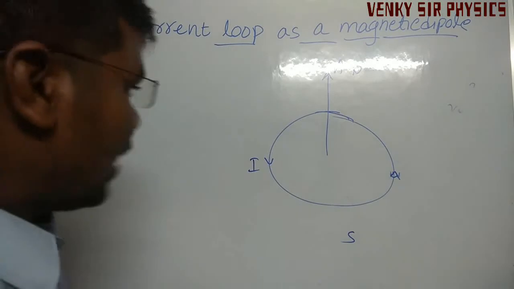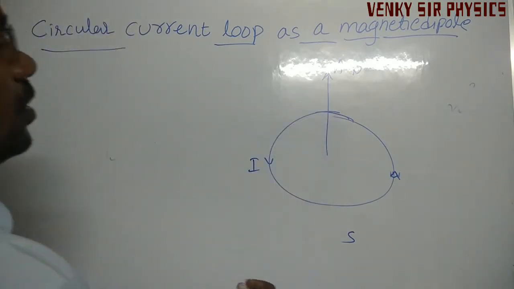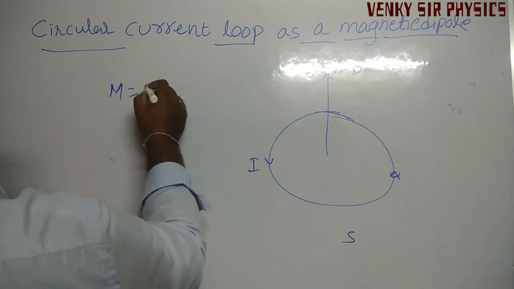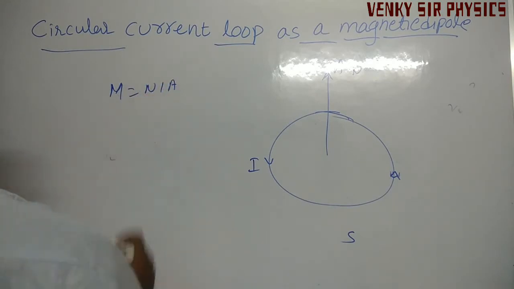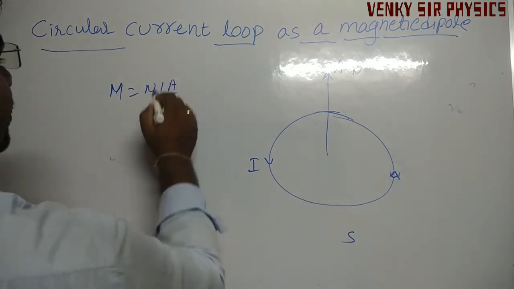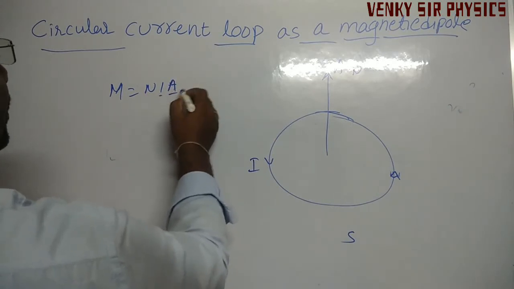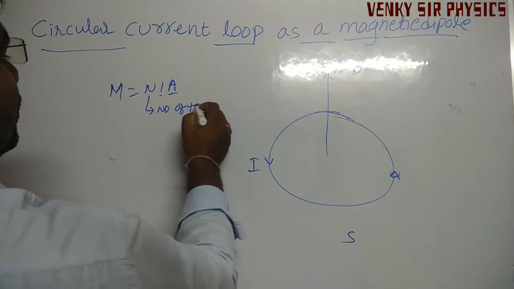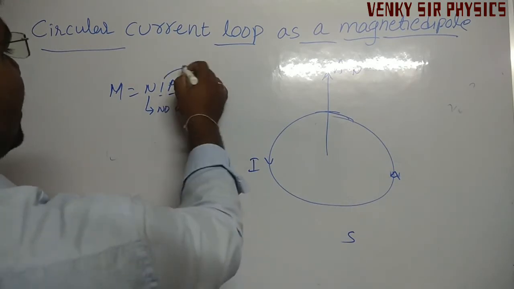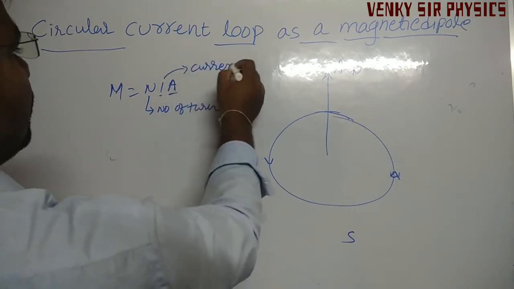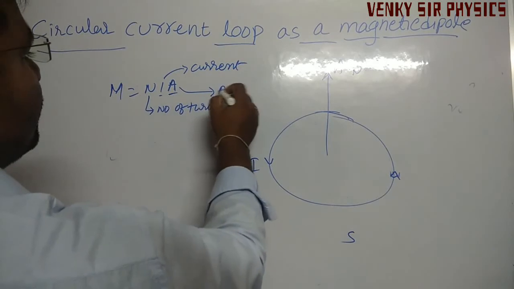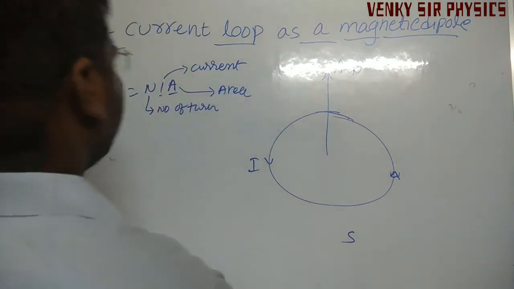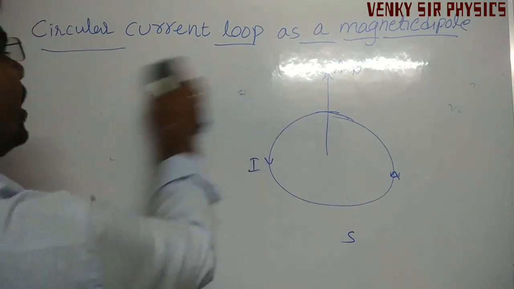The magnetic dipole moment is given by M is equal to NIA: number of turns, current, and area. Understand? It is given by M is equal to NIA.